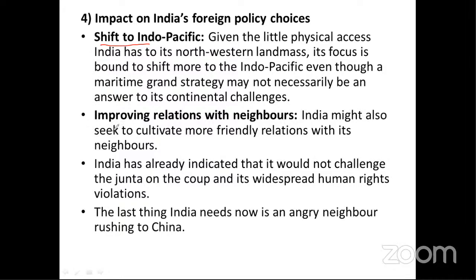So given the little physical access, India has its northwestern landmass. Its focus is bound to shift more to the Indo-Pacific, even though a maritime grand strategy may not necessarily be an answer to its continental challenge. Okay, so it's focused more on a maritime grand strategy, as you know, we had discussed already last class.